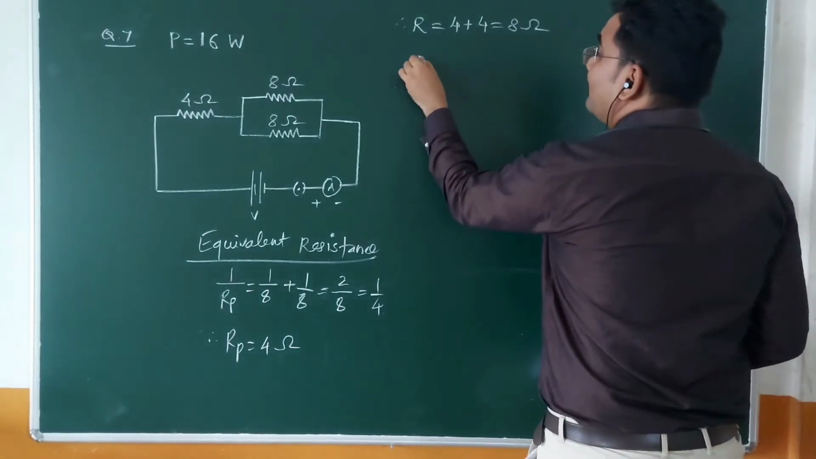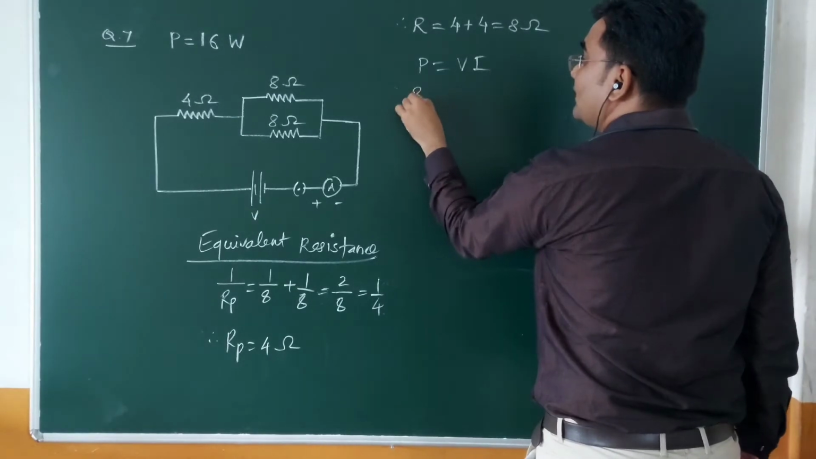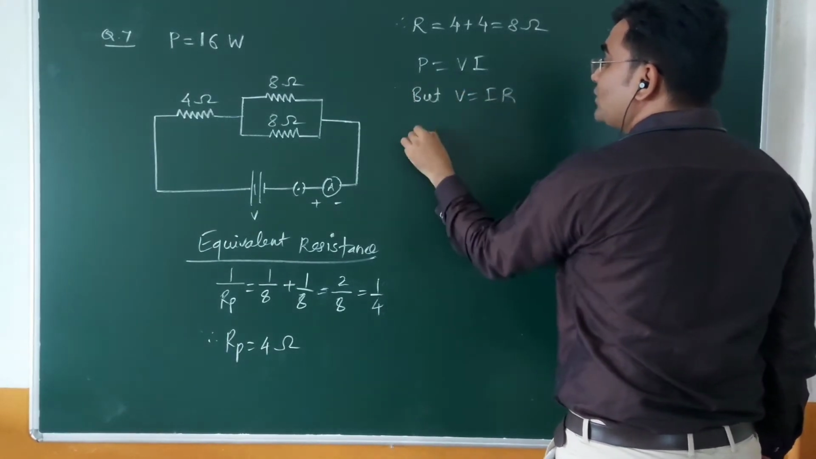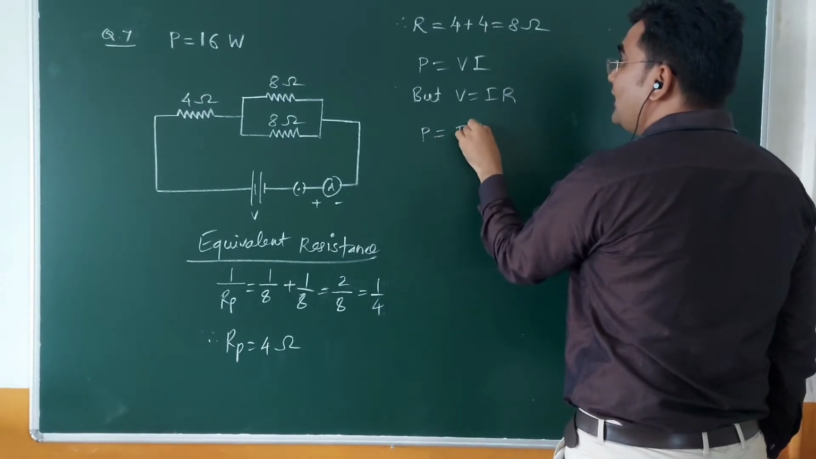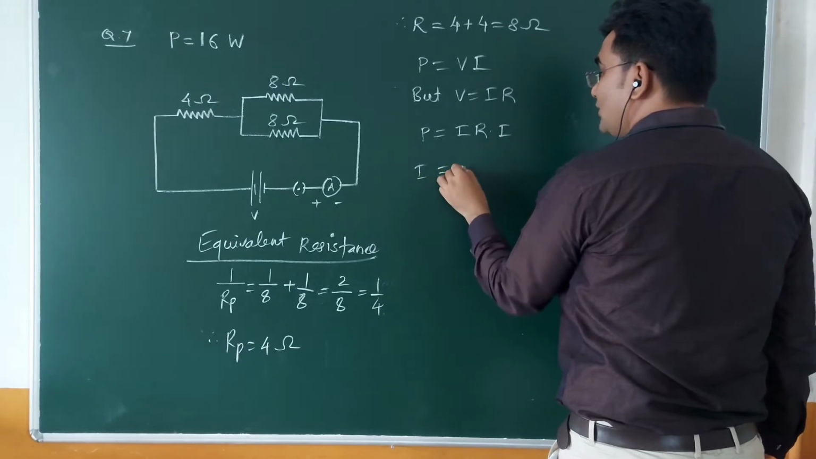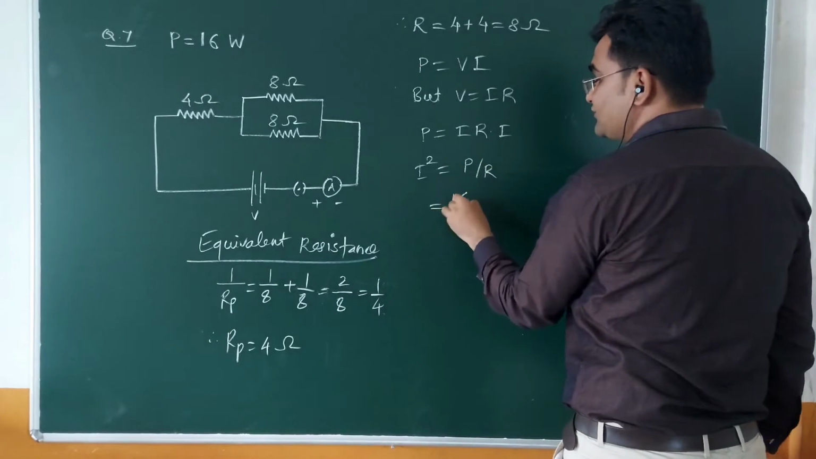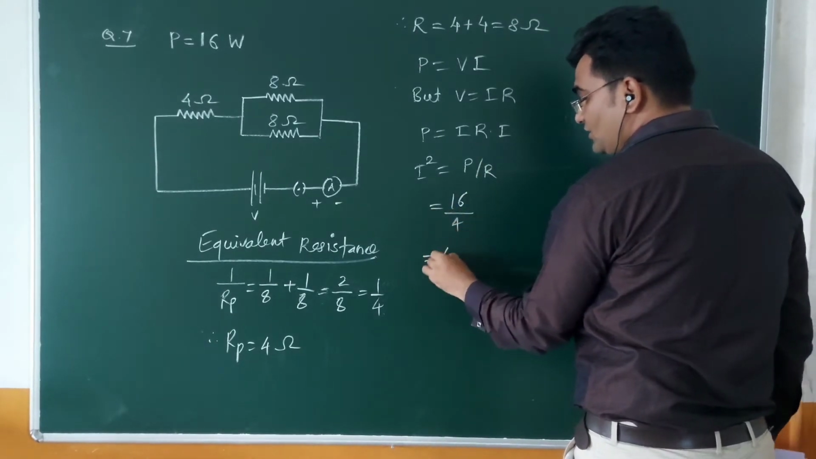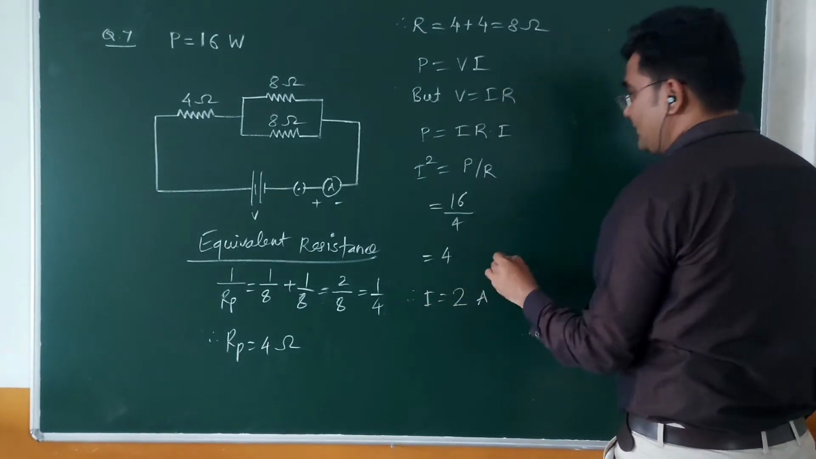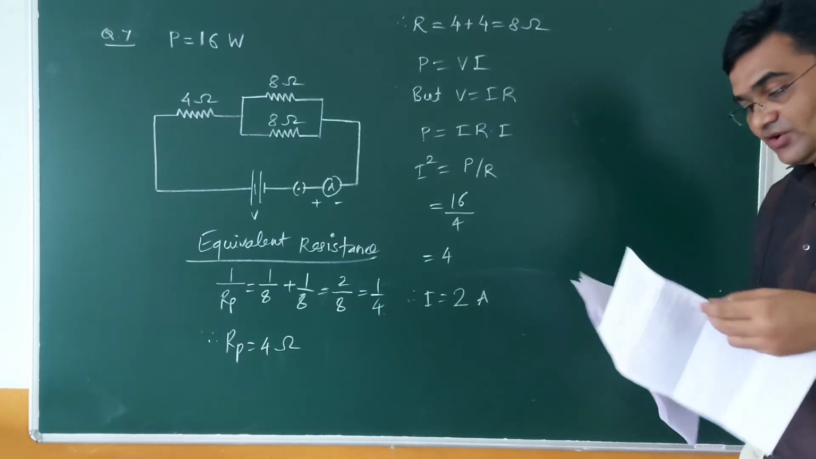In that case, when we complete this, we want to find out the current. Now we have the formula P equal to VI. But what is Ohm's law? We know that V is equal to IR. On substituting, we get P equal to I R into I, so I square is equal to P upon R. P is 16, R is 4. So therefore, I is equal to 2 ampere. The current in the circuit will be 2 ampere.